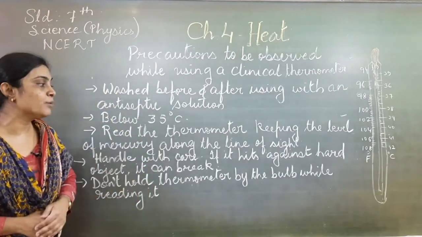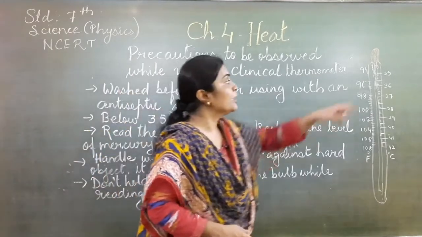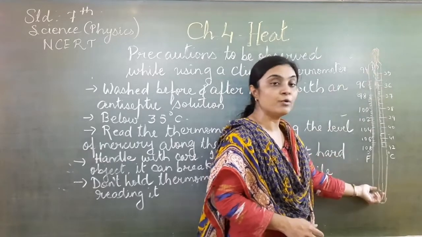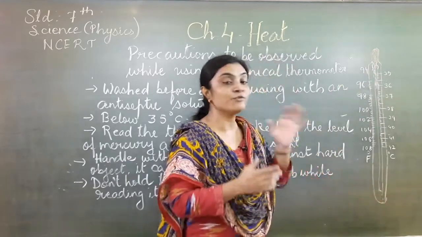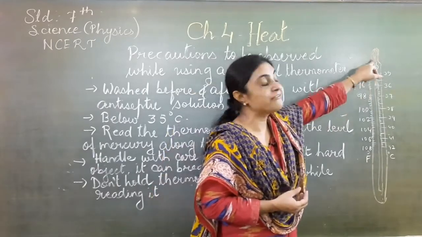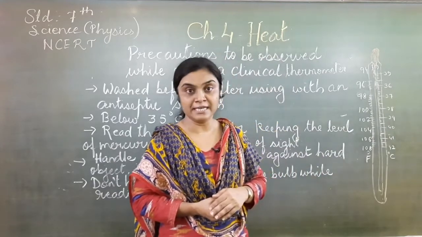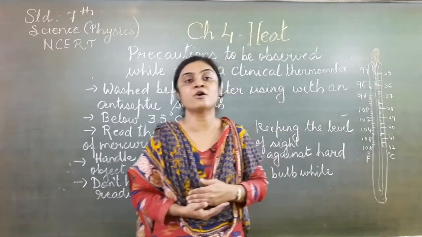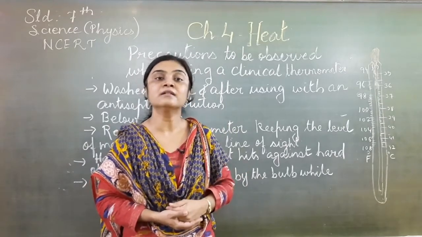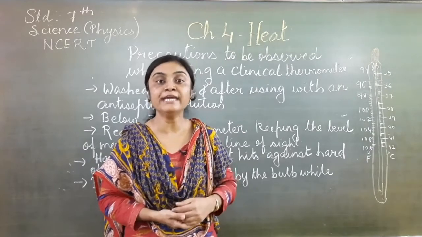Then, don't hold the thermometer by the bulb during reading. When you are taking a reading, don't keep your hand over the bulb; keep your hand over here and take the reading. Otherwise, whatever heat is present in our hand, or whatever germs, will be transmitted directly to the bulb and we will not get a perfect reading. So with these precautions we have to take the reading using a clinical thermometer. Then only will we get a perfect reading of our body temperature.